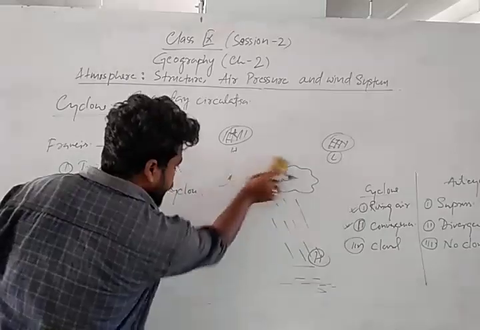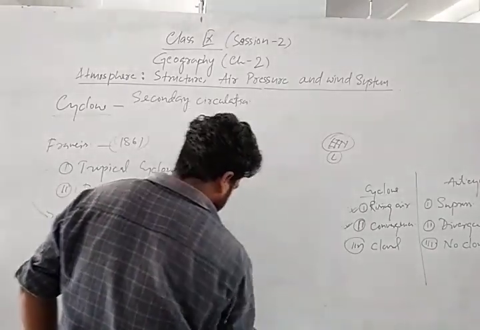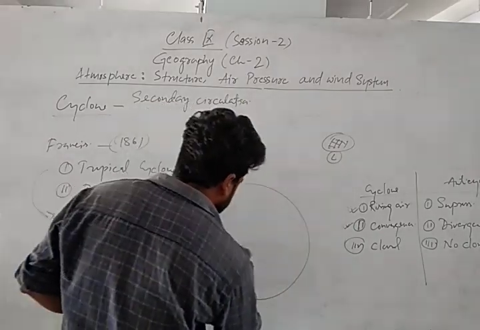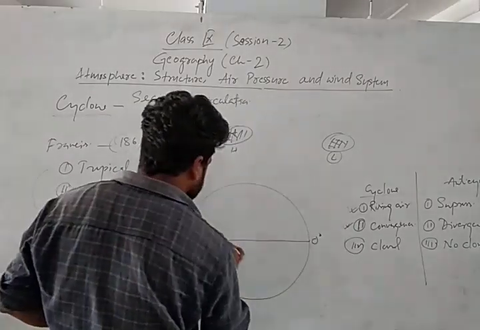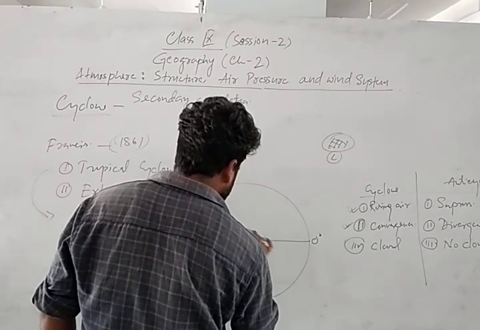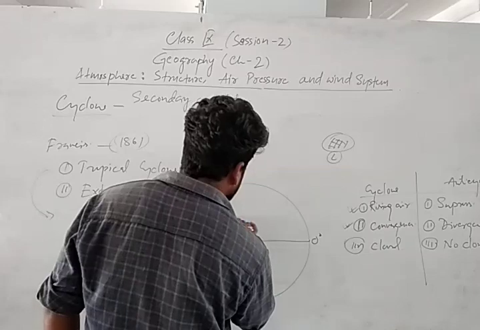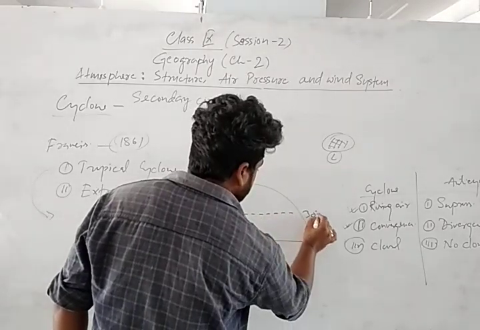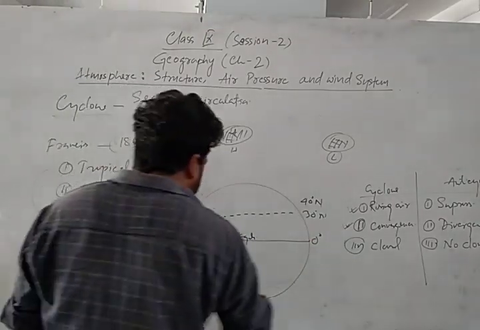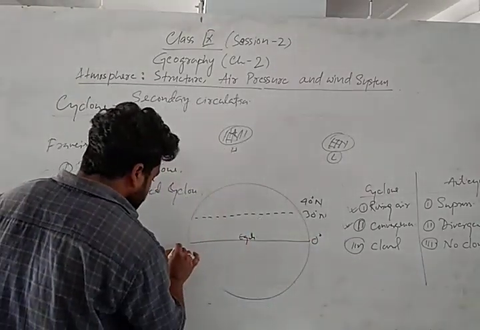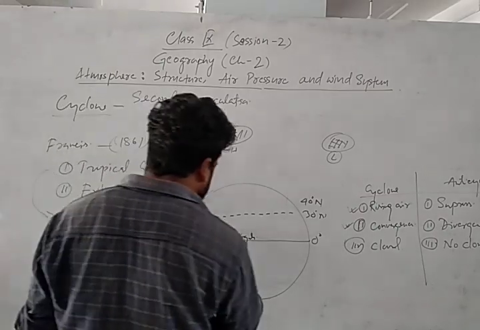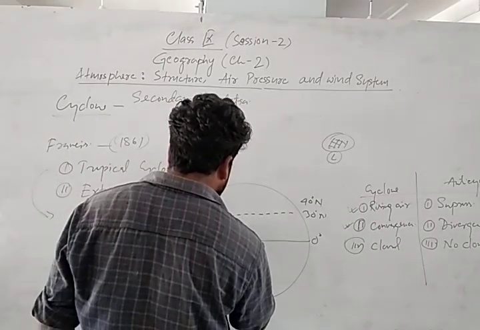So this is the tropical area from 0 degree to, this is the equator. This is a tropical region, 30 degree north, 40 degree north. This is a tropical area. Okay. So if the cyclone will form from 0 degree to that 40 degree within this latitudinal region, that is called the tropical.